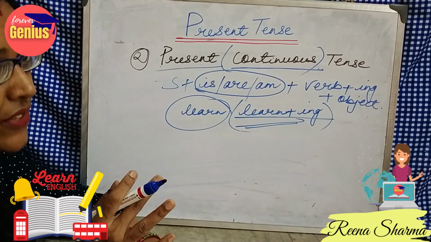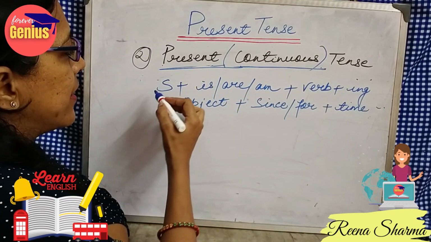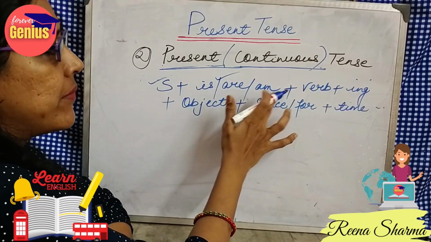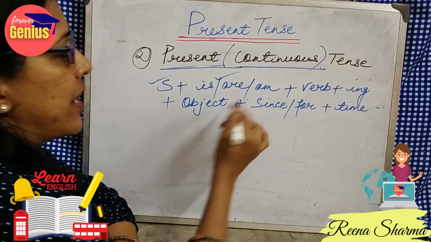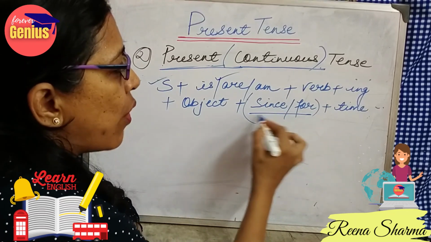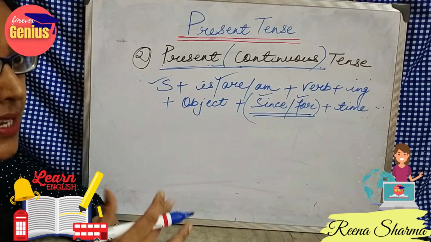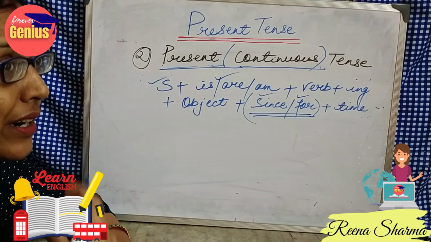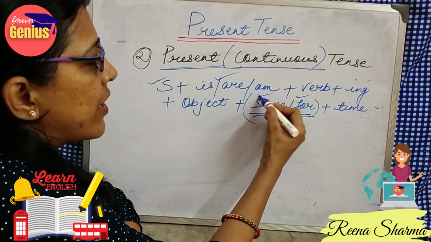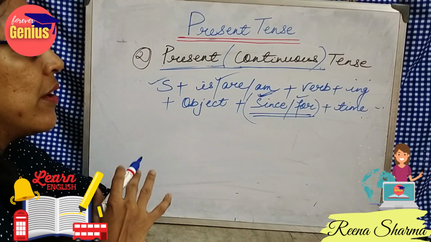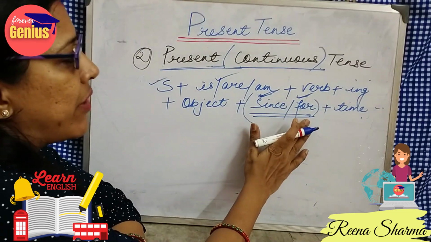We have to see whether it is first person, second person, third person. One more rule for present continuous is that it is subject plus is, are or am, the helping verb, plus the verb plus the ing form plus object. And for time we will be using since or for and then the time. When do we use since? Since means when I am doing a work continuously from a long time and still it is in process. Then we use the word since for time, and for the rest of the sentences where I have to denote time, we will be using the word for.